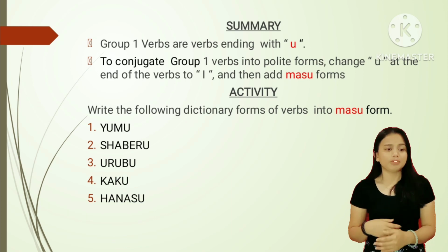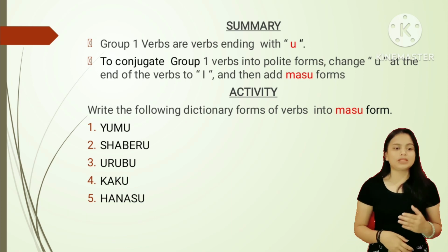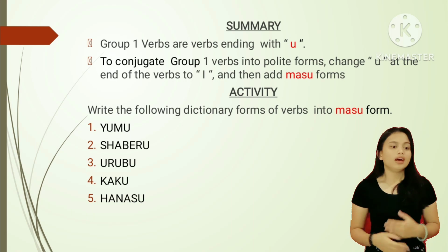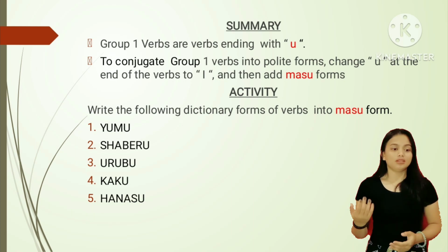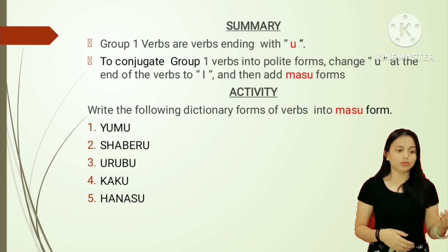So for the summary of the topic, group 1 verbs are verbs ending with u. To conjugate group 1 verbs into polite forms, change u at the end of the verb to i and then add masu, or the masu form.